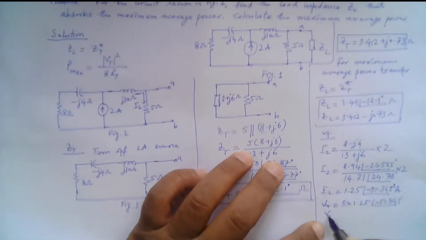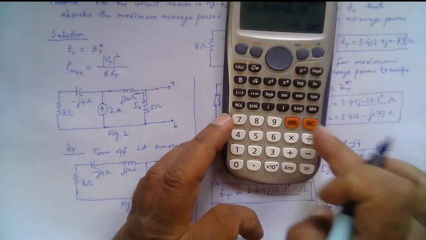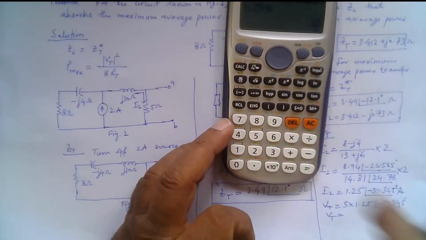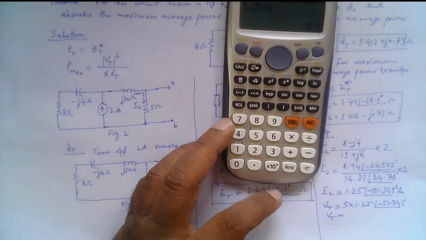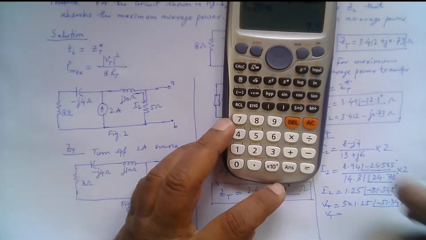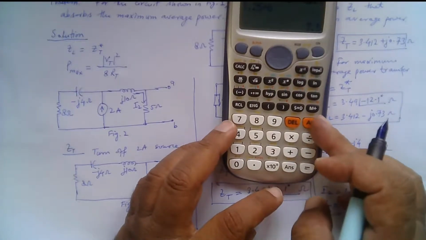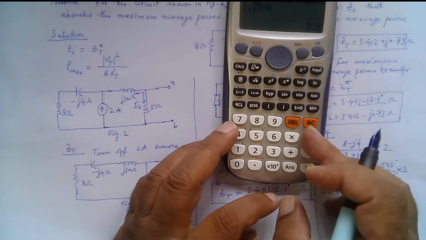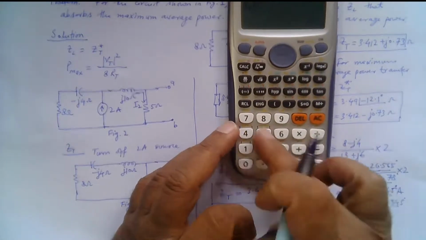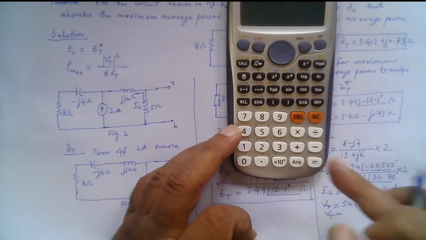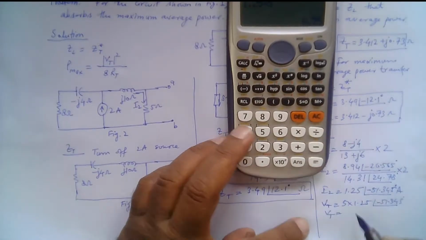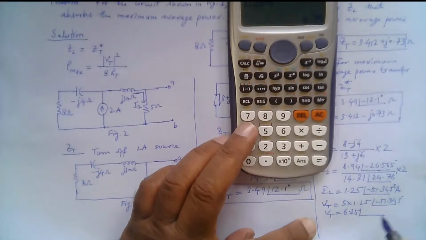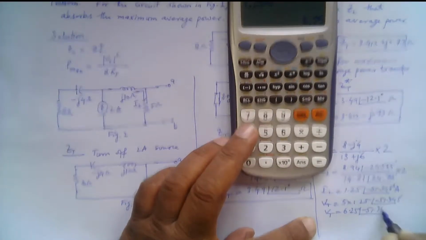So V Thevenin is equal to 1.25 multiplied by 5, so that is 6.25, at an angle of minus 51.345 degrees.